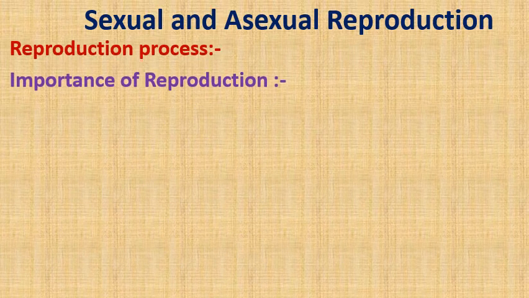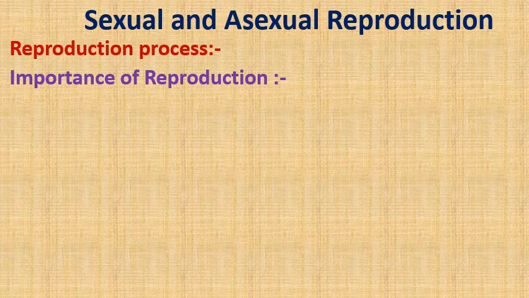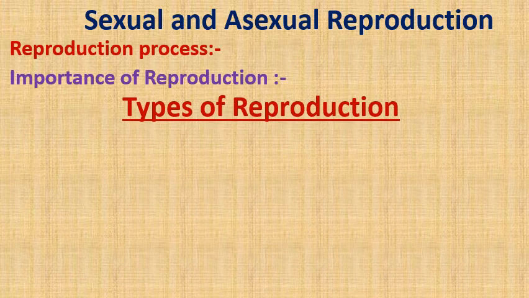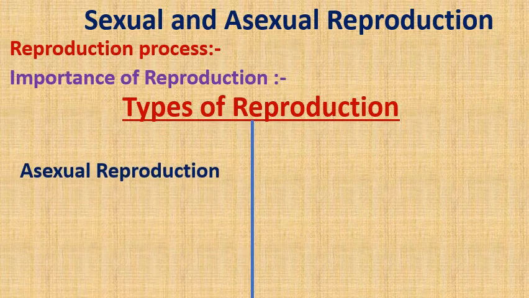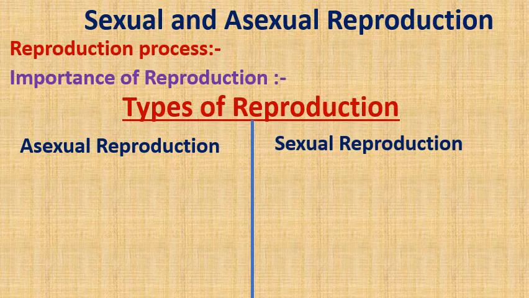So if I ask you about the importance of reproduction, you will say to protect the species from extinction. We have two types of reproduction here. Number one, sexual, and number two, asexual reproduction.